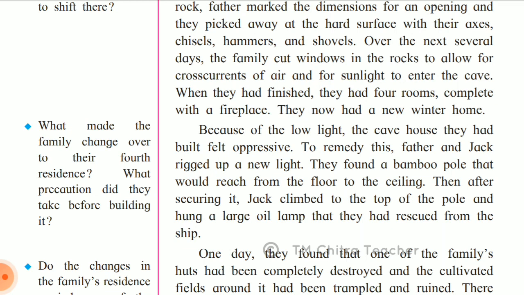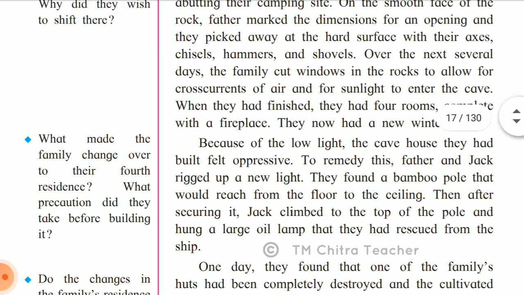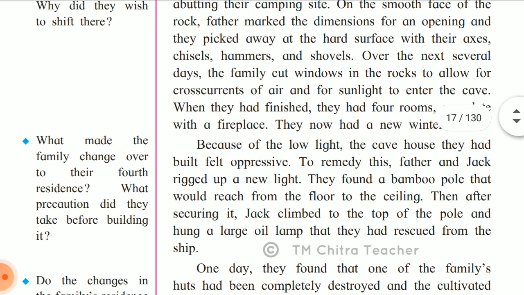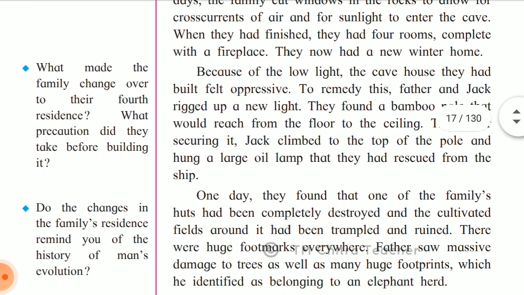So now they have successfully built their new winter home, and this is how they made windows and arranged for the cross currents, meaning the air should pass in. So it was a beautiful cave house they had constructed. Because of the low light, the cave house they had built felt oppressive. Oppressive means it was distressing.